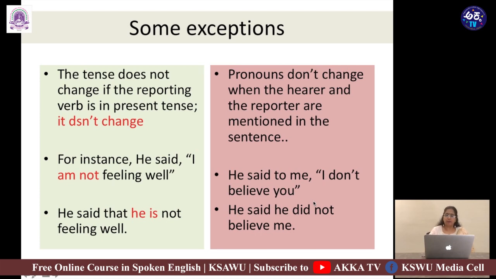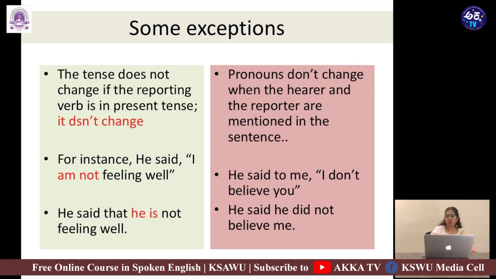Likewise, if there are pronouns like the person who is reporting and the person who is listening, if both are present, he said to me. So he is talking and I am listening. He said to me, I don't believe you. So both the pronouns will remain the same. He said he did not believe me. Simple. So friends, there are some rules, there are exceptions.